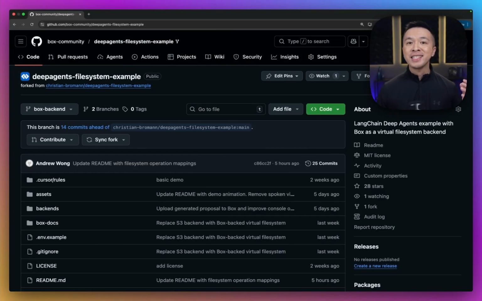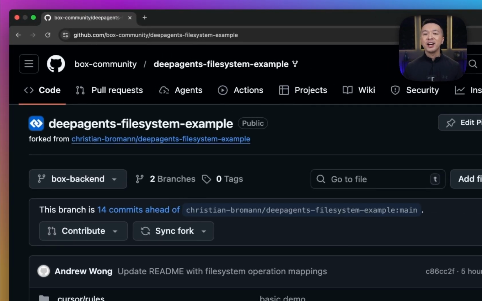All in all, file systems are becoming a practical abstraction for agent context. When you back that file system with Box, you get permission-aware access, collaboration, and governance without having to change your prompts or agent logic. If you want to try this out yourself, check out Box Community on GitHub.